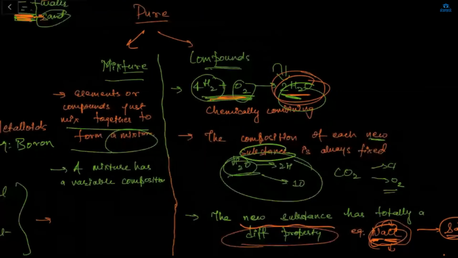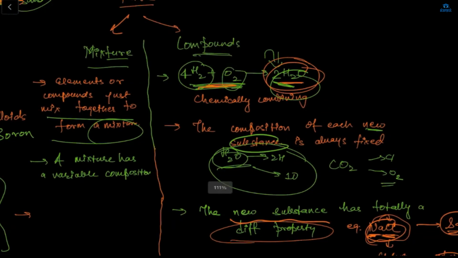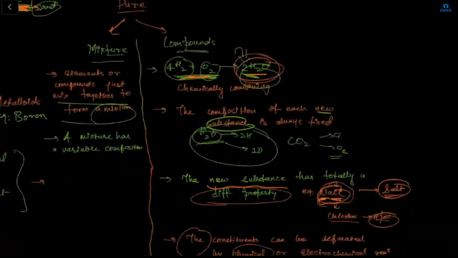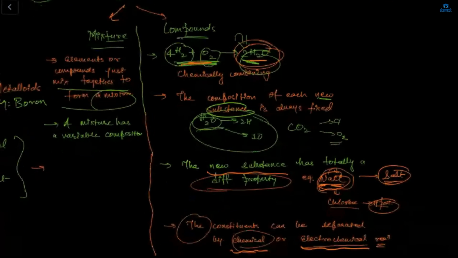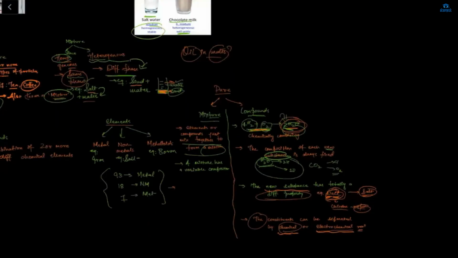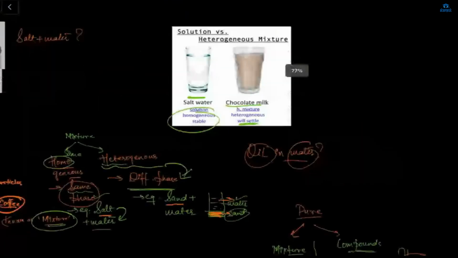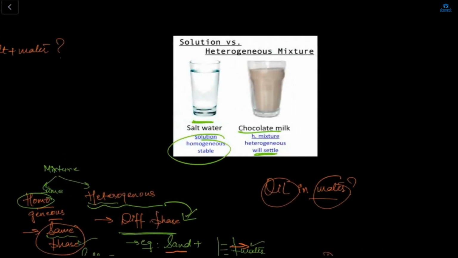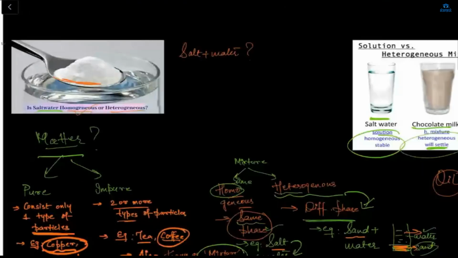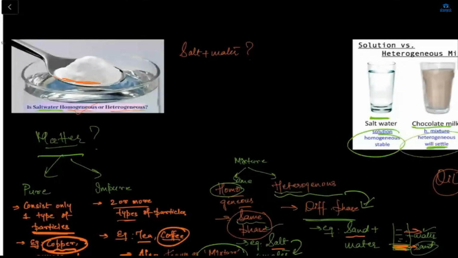Okay, sorry. Pure is divided into two types: mixture and compounds. Compounds you already know, two or more types of elements combined. H2O, carbon dioxide, water, everything is a type of compound, right? Here, salt water is homogeneous. Chocolate milk is heterogeneous. True. Salt plus water is obviously homogeneous.